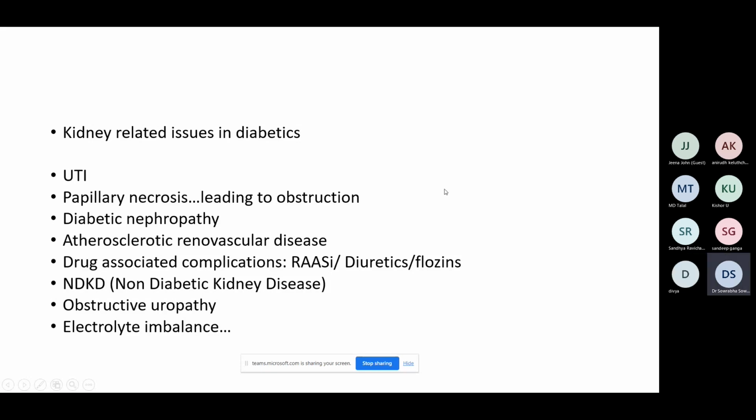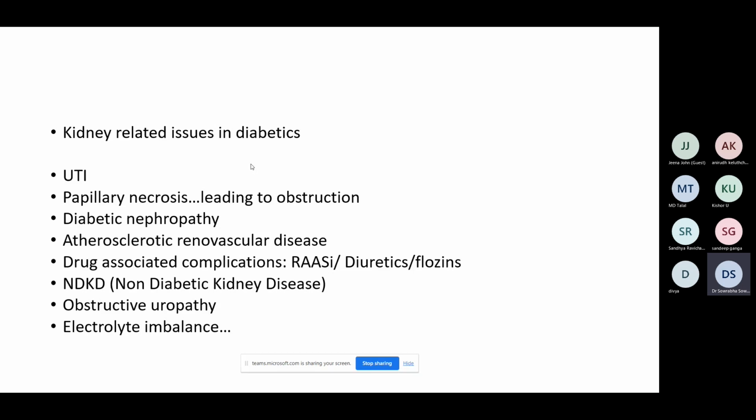So going ahead, if we come to kidney related issues in diabetics, what comes to mind? We usually think of UTI whenever there is uncontrolled sugars. They're prone to multiple infections, and it could range from anything. And when it comes to kidney, we'll think of urinary tract infections.